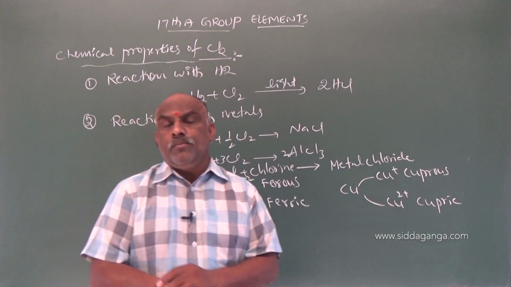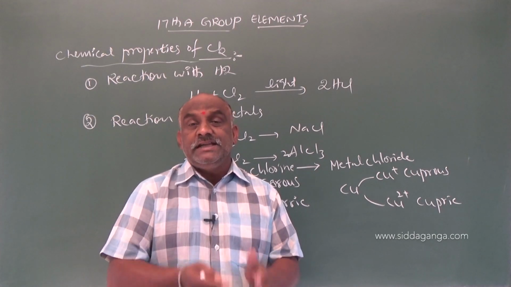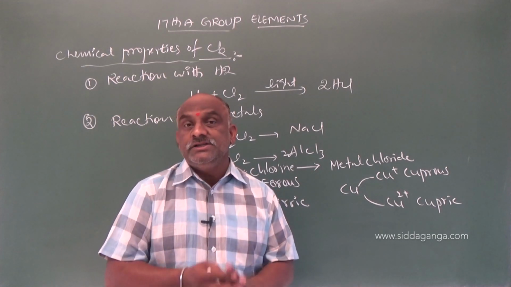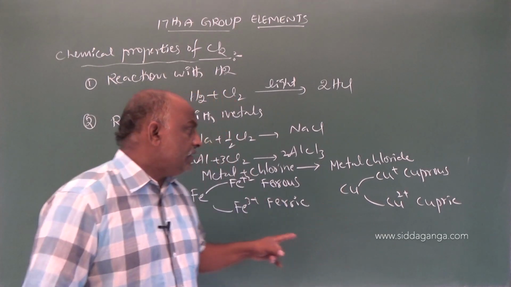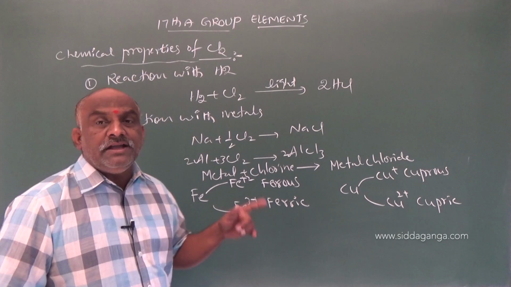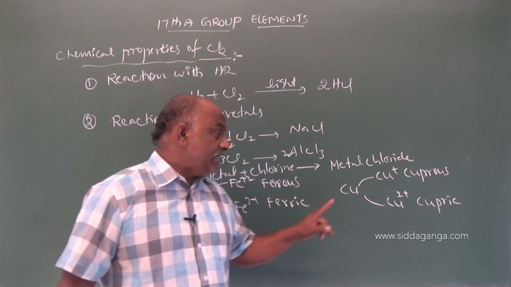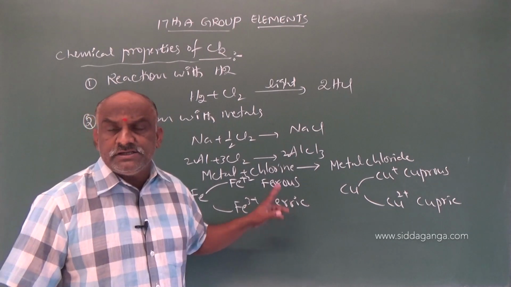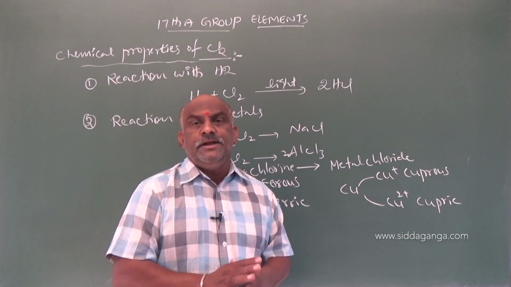So we will get two compounds. Then which is major? Which reaction is dominant? When chlorine is combined with transition elements, the higher oxidation state metal compound is the one formed. Once you observe that equation, you will get the idea about this.